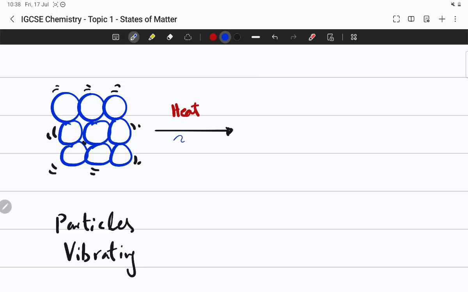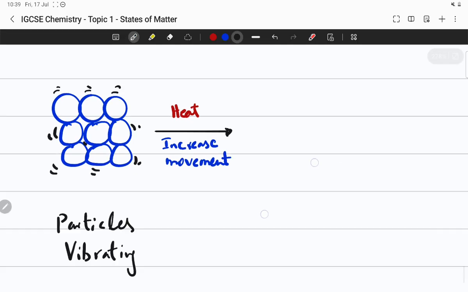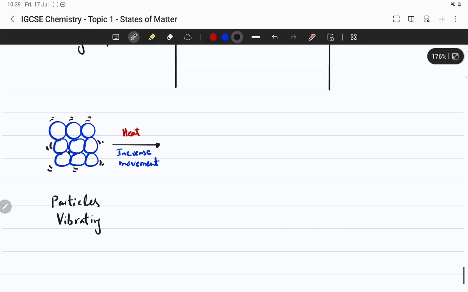So their movement increases, their vibrational motion increases. In the case of liquid, the particles start moving here and there, a little bit faster, not very fast, but they are moving.